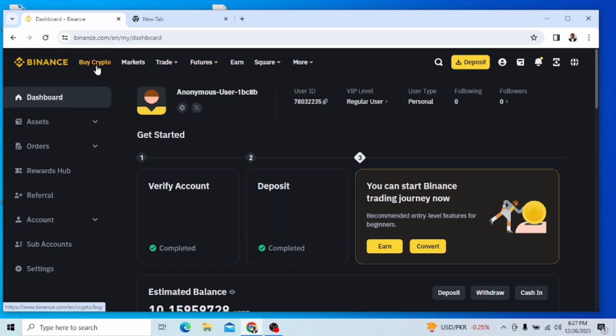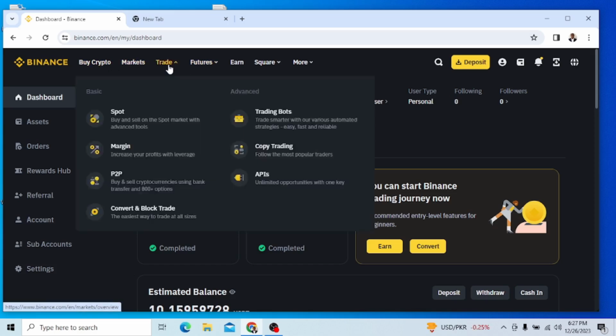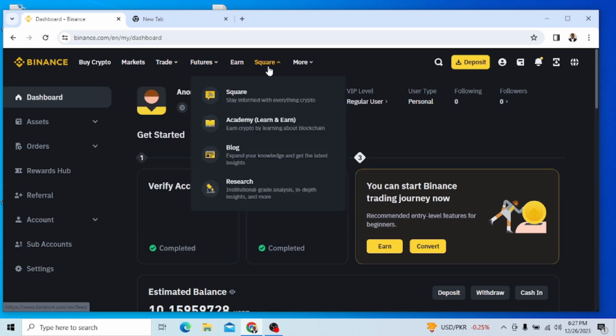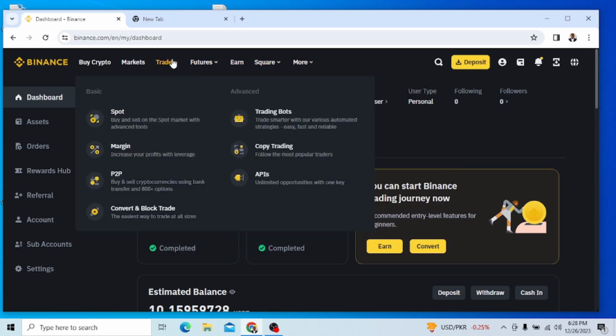You see here you have buy crypto, markets, trade, and futures, and Square, more. Come to trade here because we want to trade now, right? Trading means buying and selling, so we want to buy. So when you come here, you go to trade here, all this will pop up.